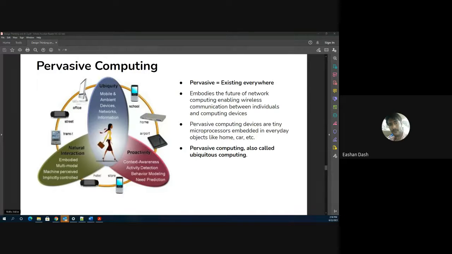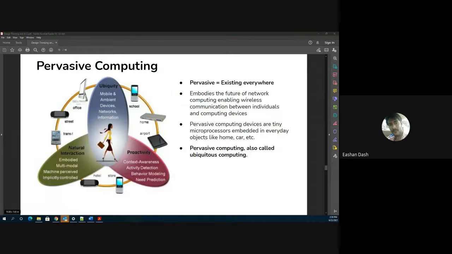Exactly. The entire idea of pervasive computing is not just to spread the computing world around us everywhere, but to make it natural. Because you could just have computers, desktops and laptops all around you, and that is only going to make the situation worse. The idea is that you have more compute devices around you because it's going to make your life simple.